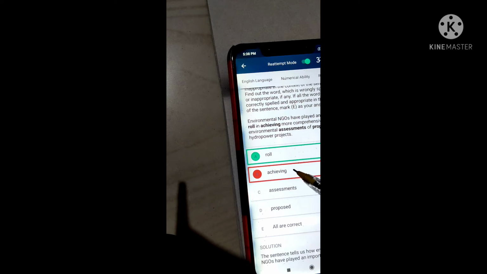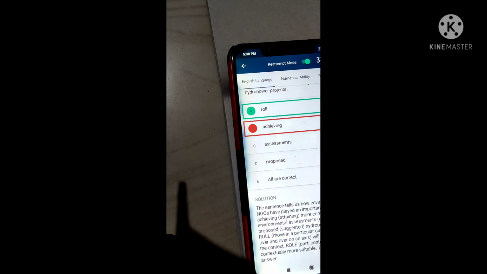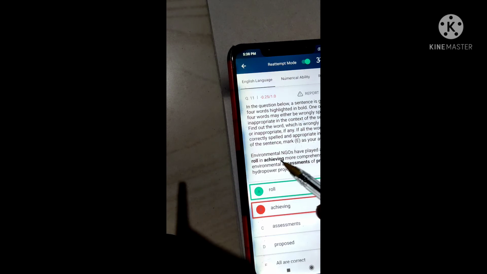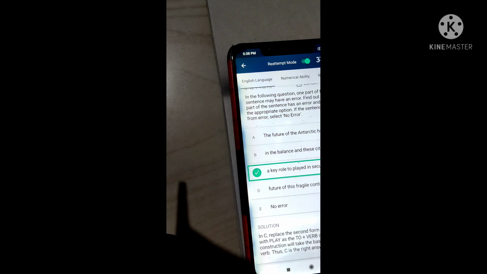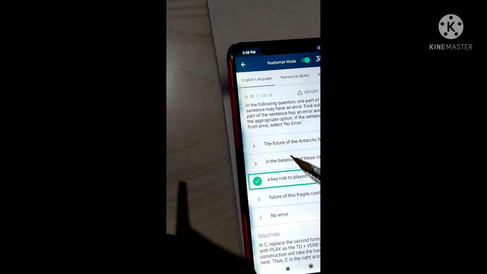I thought first, but it's correct. So role is correct. Here environmental NGOs have played an important role means ROLE, which means there is a form of responsibility. Okay, next we see the no error questions.